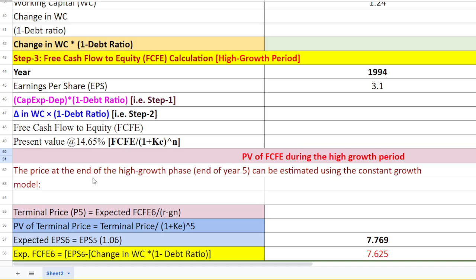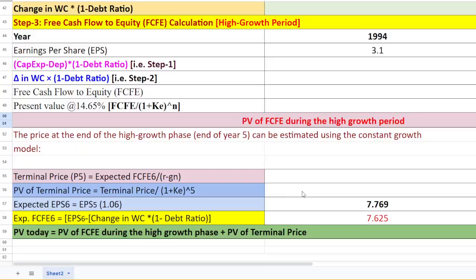Then what would be the price of the stock at the end of the high growth period? This is called the terminal price, which is noted by P5. Expected free cash flow to equity 6 divided by R minus G. This is the constant growth model equation. So at first we need to find the free cash flow to equity for year 6.